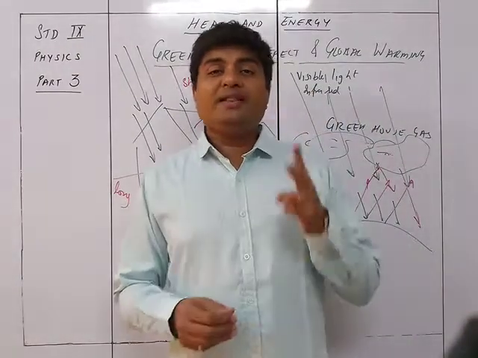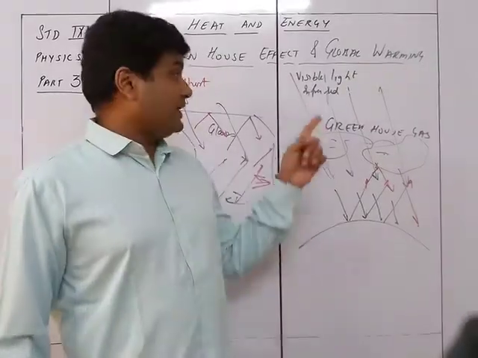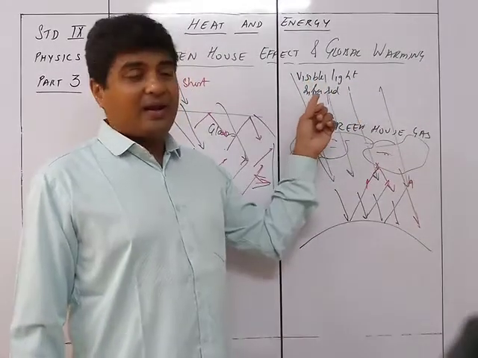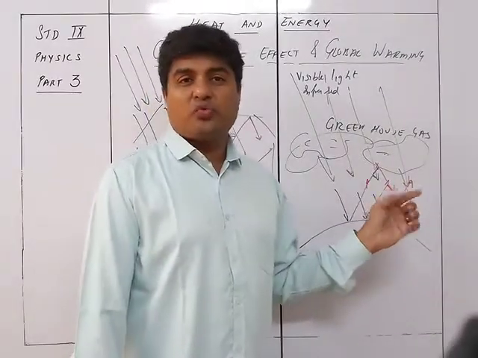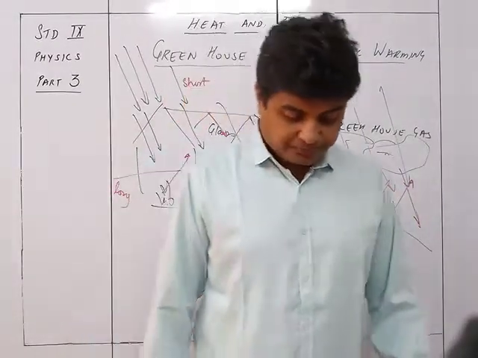So it is only these two kinds of waves, the visible light and the infrared, which are able to penetrate through the atmosphere and reach the Earth's surface.